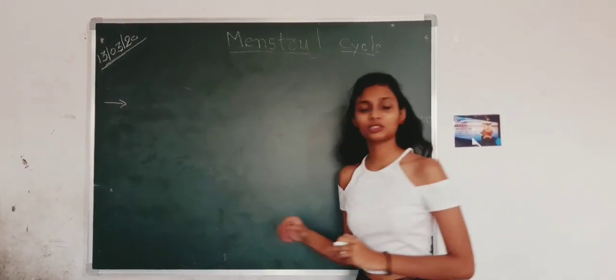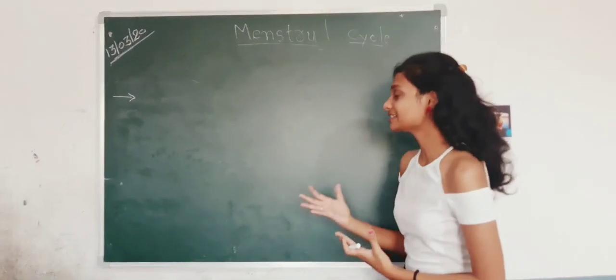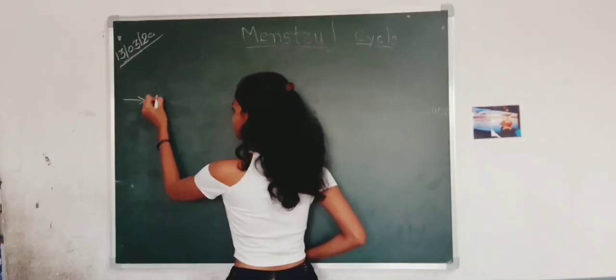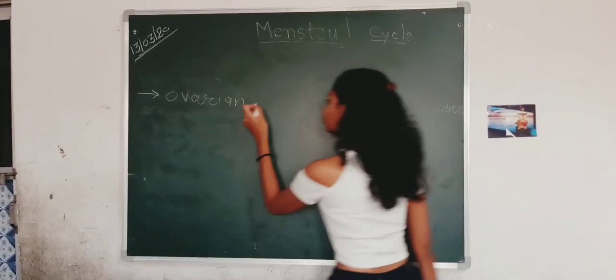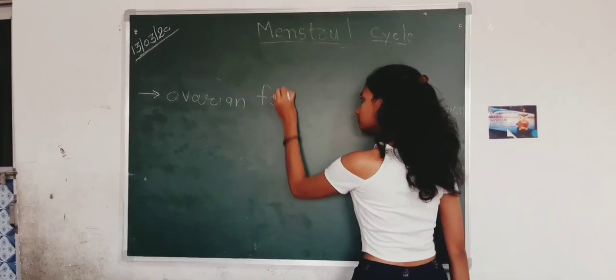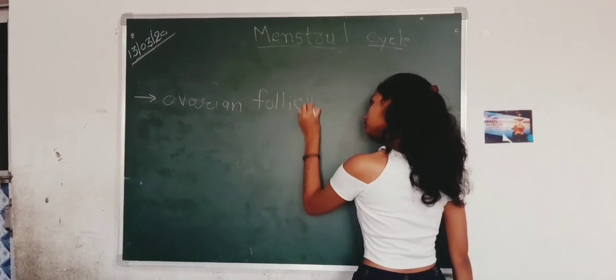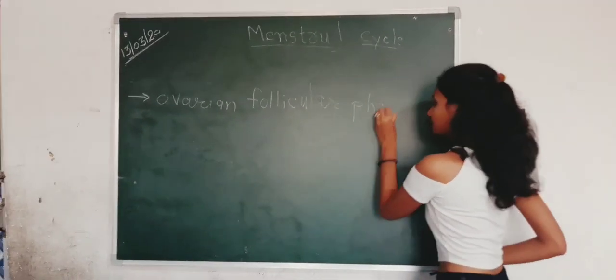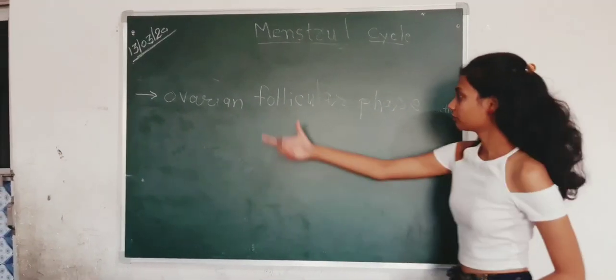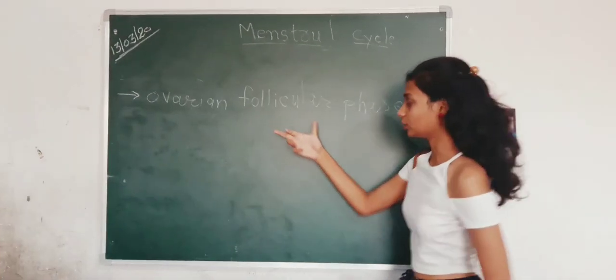So what happens in the pre-ovulatory phase, meaning the ovarian follicular phase? We have learned it is also called the follicular phase.